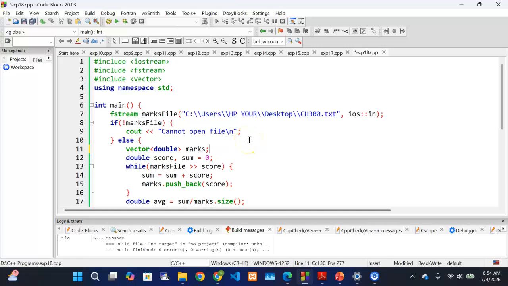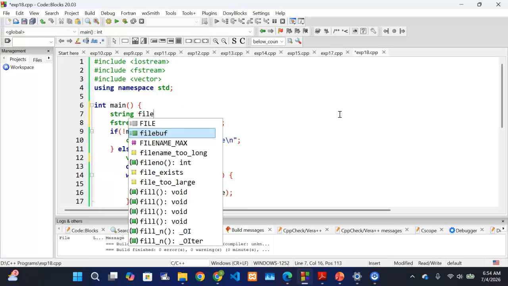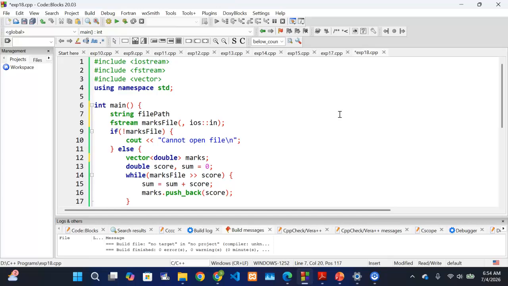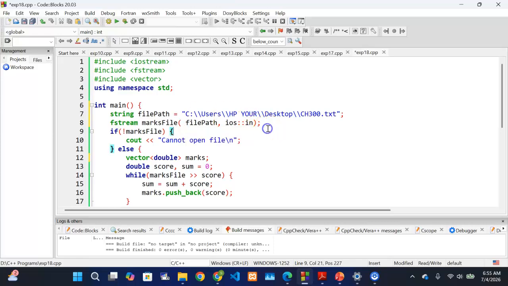On the other hand, you can even store this name. You can choose to store it in a variable because this is a string. If you want, you can say string filePath, and the file path is this one here. Then here you pass the file path, and your program will still work correctly, no problem.